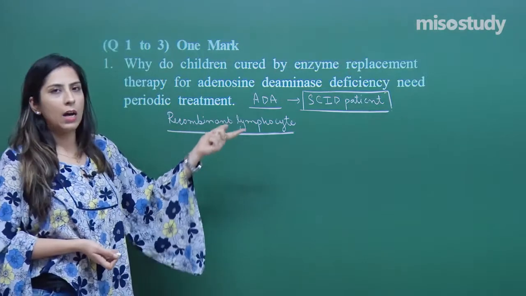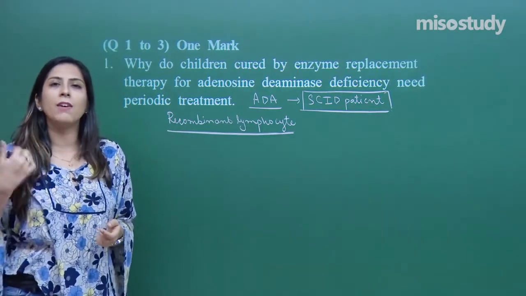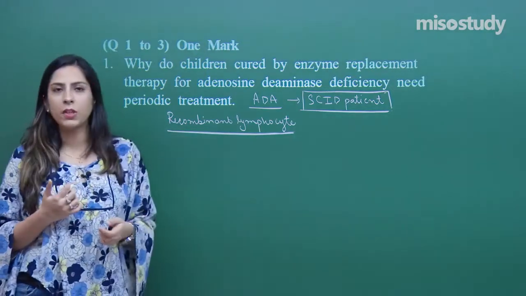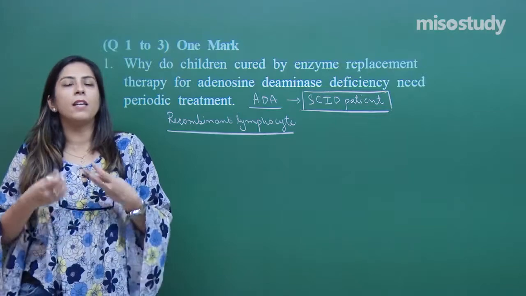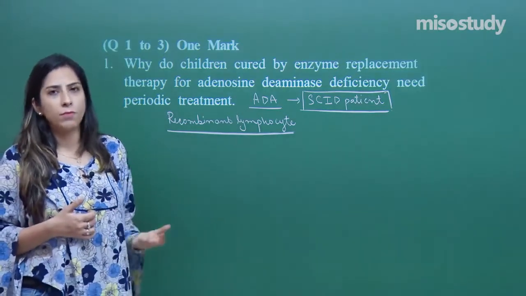After the treatment, once these lymphocytes are formed, they are again introduced into the patient. If they are again introduced into the patient, the chances are that they will form such type of lymphocytes and the maturation of the lymphocyte will happen.